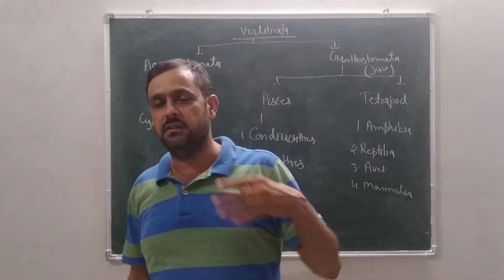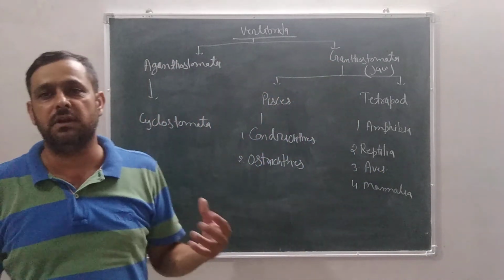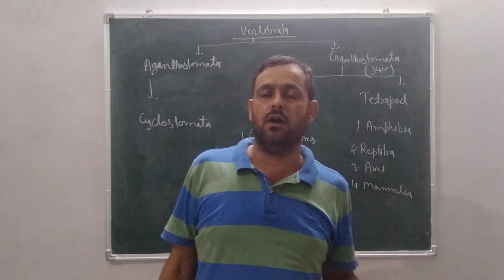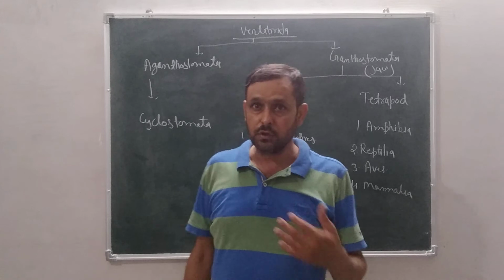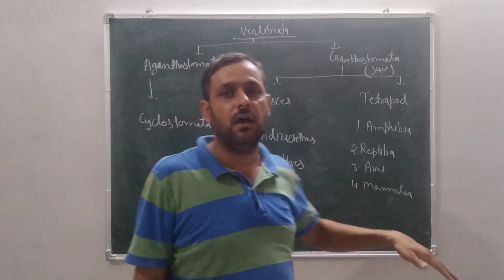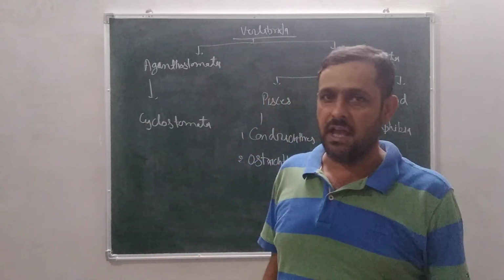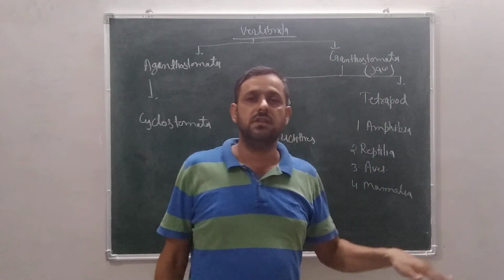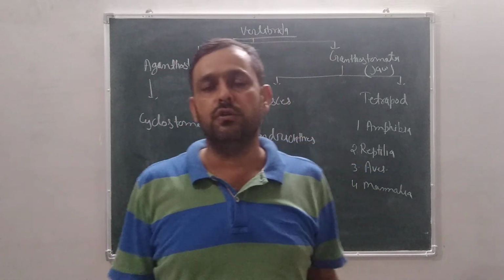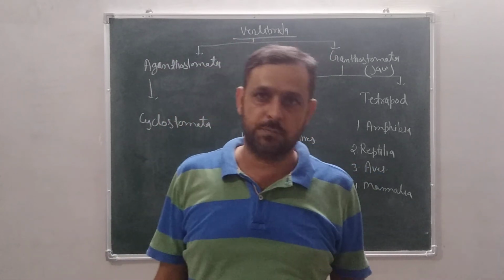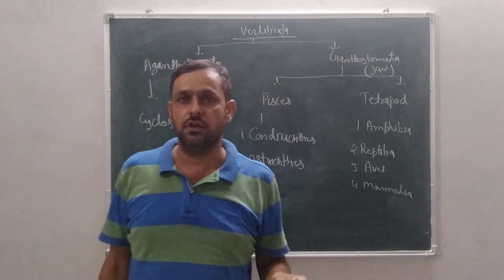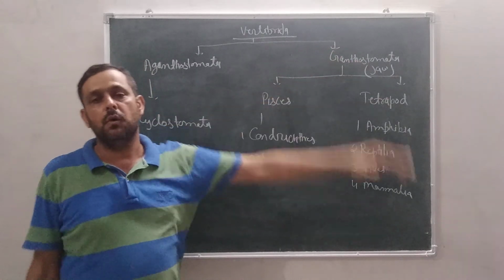Amphibia means the animal which lives in two habitats, terrestrial and aquatic. Reptilia means the organism which locomotes by crawling, and aves means the organism which can fly. Mammalia means the organism which has mammary glands to nourish their offspring, and they are active only in females. So this is the classification of vertebrata.